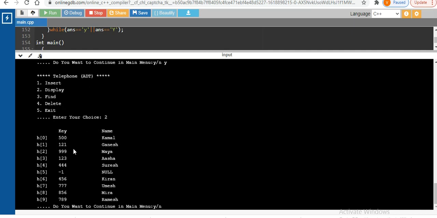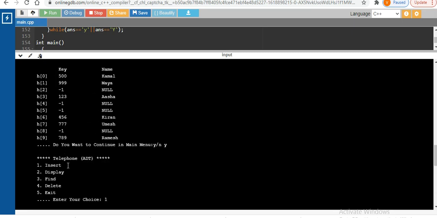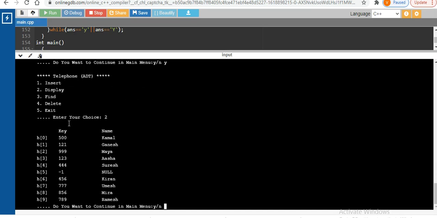So you can see that 121 is again placed in its original position, right? Because 999 is again not at its correct position. So 121 is placed over there with the name Ganesh. Then 999 is placed in the next available space. Then 123, the 444 is again placed in the true position. Then 456 is at the correct location.